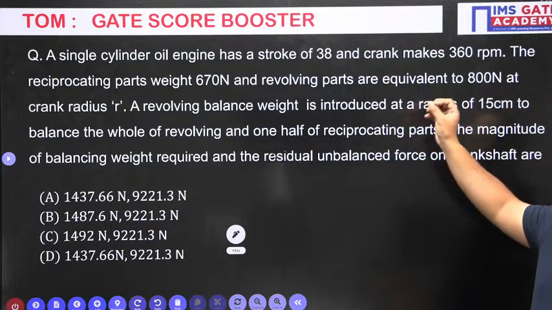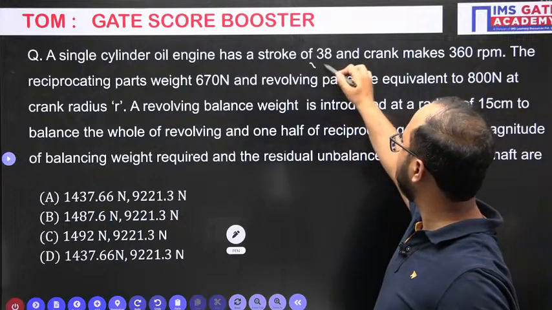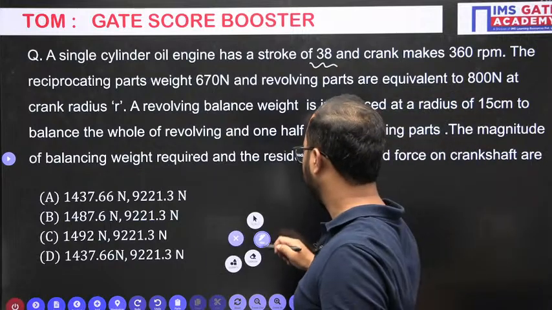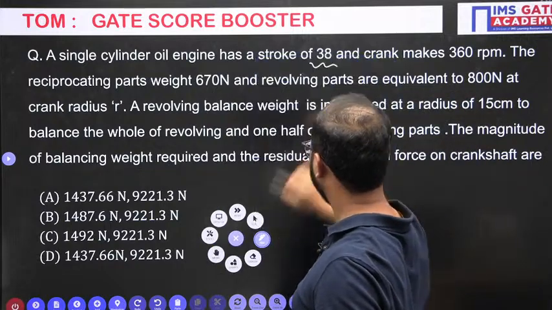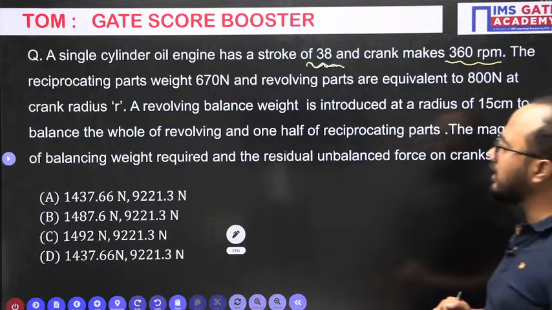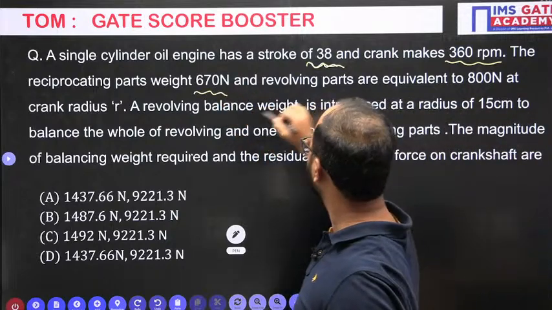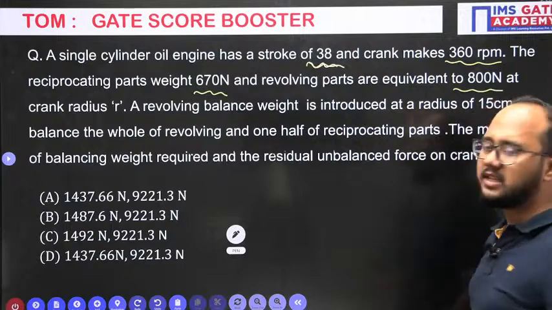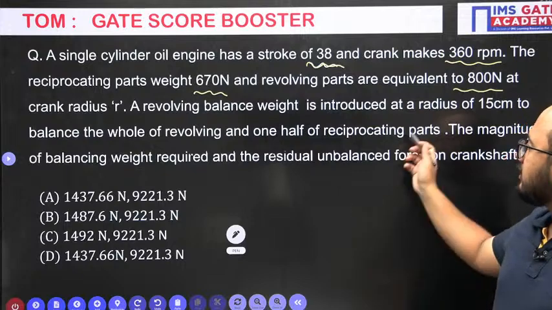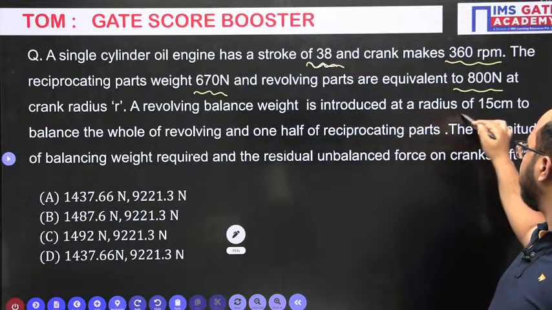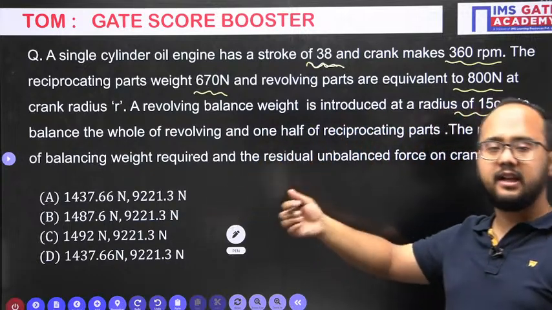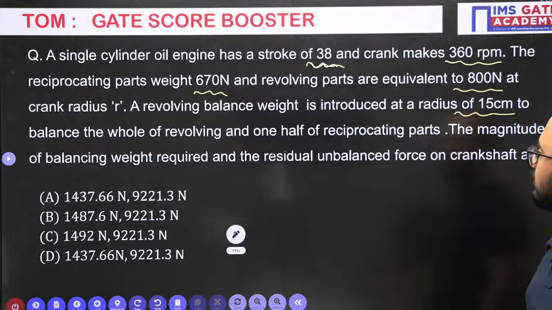A single cylinder oil engine has a stroke of 38, they have mentioned, and the crank makes 360 RPM. Okay, this is given. Reciprocating parts have a weight of 670 Newton. Revolving parts are equivalent to 800 Newton. So sometimes they will give in terms of mg, sometimes in terms of weight. The balancing weight is introduced at a radius of 15 centimeter. So the radius at which we are keeping the balancing weight is also mentioned.